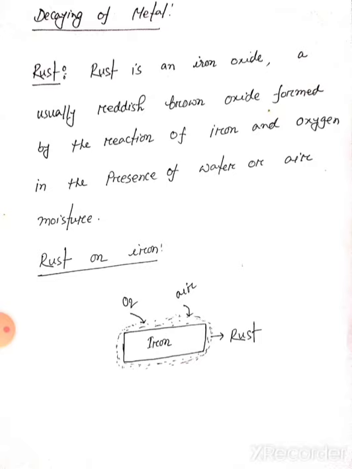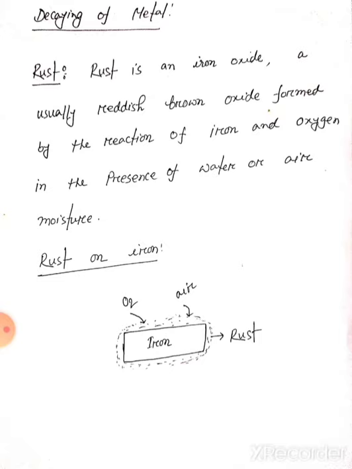Rust is an iron oxide, a usually reddish brown oxide formed by the reaction of iron and oxygen in the presence of water or air moisture.